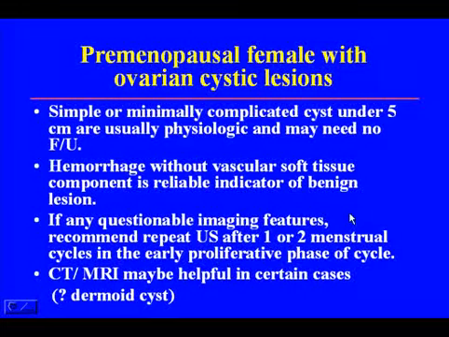However, if there's any question about the imaging features, you can recommend a follow-up ultrasound in 1 or 2 menstrual cycles. Usually you want to do it in the early proliferative phase of the cycle. And if that doesn't help, you can always do a CT or MRI, especially in cases that you are questioning dermoid cysts.